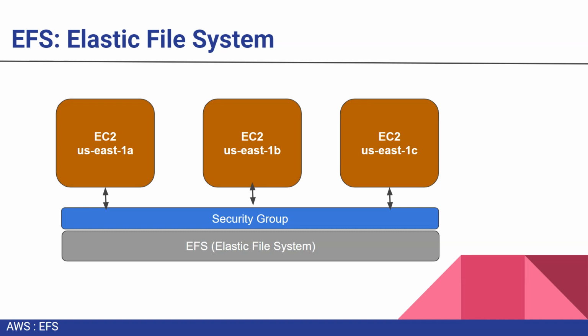So the important part is here you can attach the security group. The security group will come between your EC2 instance and EFS, and you have to define the security group to access your EFS. So that is controlled by the security group. You can explicitly add the security group for the data transfer between your EC2 instance and Elastic File System.